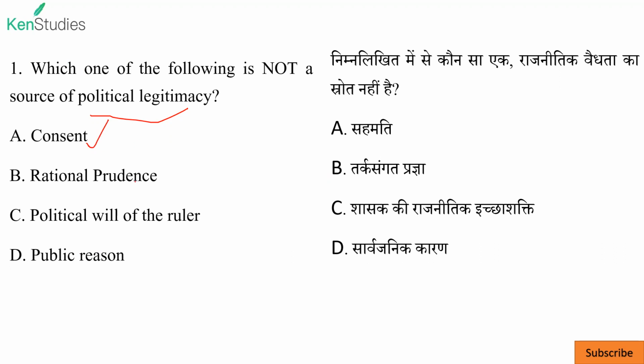You are working for their benefit. Yes, first is correct. Rational prudence. Obviously, if there is something rational, whatever decision is taken is rational, then it's good. Now, see, is the political will of the ruler? No. Actually, political will of any ruler is to always rule. The ruler will want ki the rule or their power should never end. So it is not a legitimate source of political authority, you can say. So C is incorrect. So C is the answer.